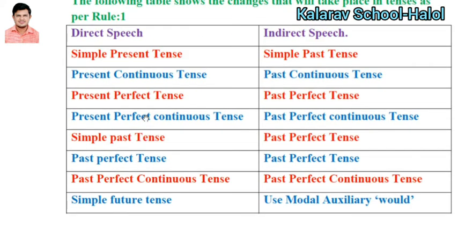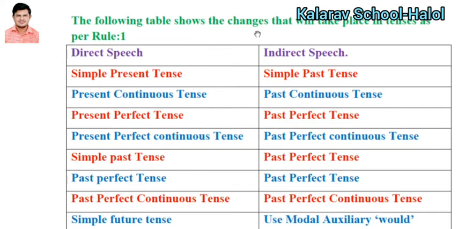Here is the table that I told you about before. The following table shows the changes that will be made in the tenses. Here are given direct speech and indirect speech. If the sentence is in simple present tense, when you transform it into indirect speech, it will be transformed into simple past tense.